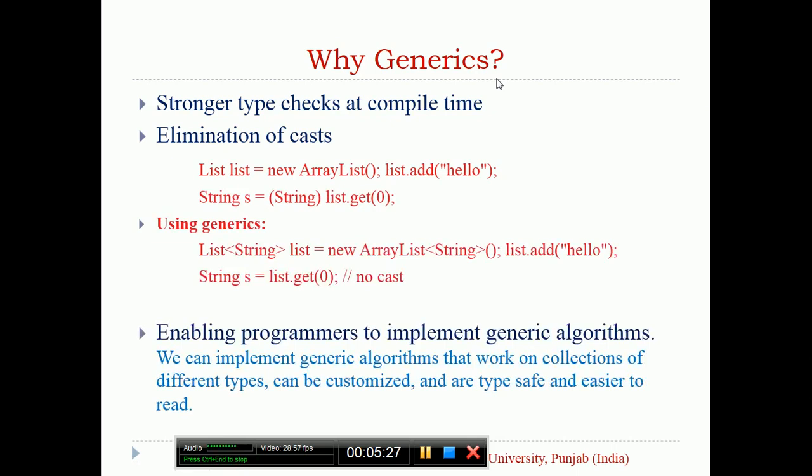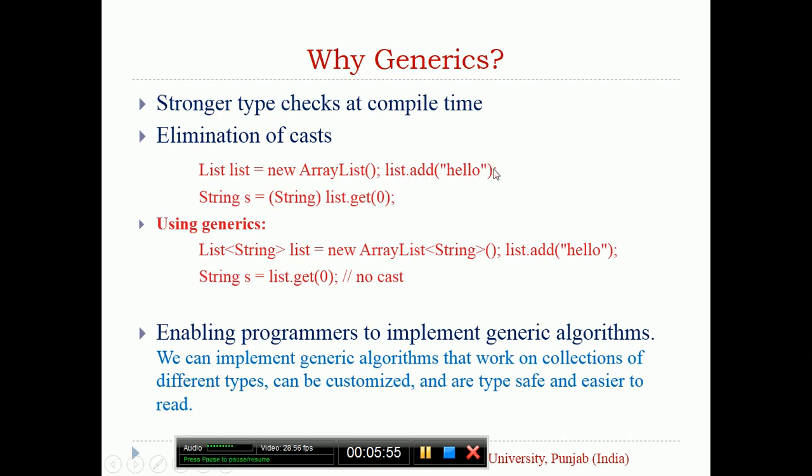A stronger type check at compile time. Why do we use generics? The stronger type checks at compile time. See, it eliminates the use of cast. See the example here. I have a List type object and I'm passing an ArrayList object here. This is the normal ArrayList we are creating, and then I'm adding "hello" as a string.